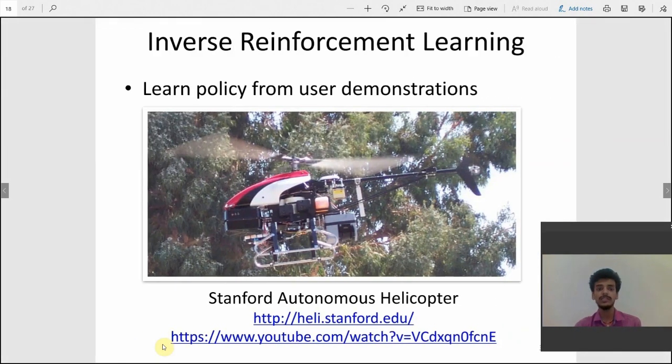So, inverse reinforcement learning. In inverse reinforcement learning, the computer actually learns from the user's demonstration. This is an example of an autonomous helicopter built at Stanford University. It learns from the user's demonstration. If a user flies a helicopter, it will record all the actions done by that user and then use that data to train itself. So there is no data given to it. It records the user's demonstration and uses that data to train itself.